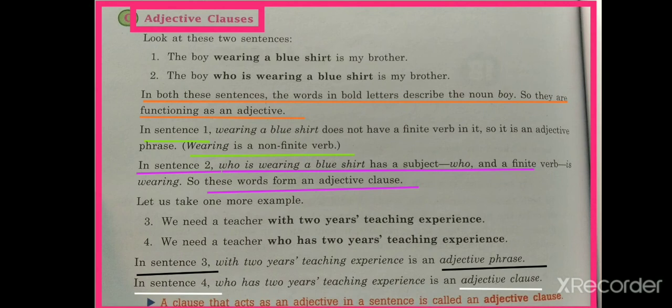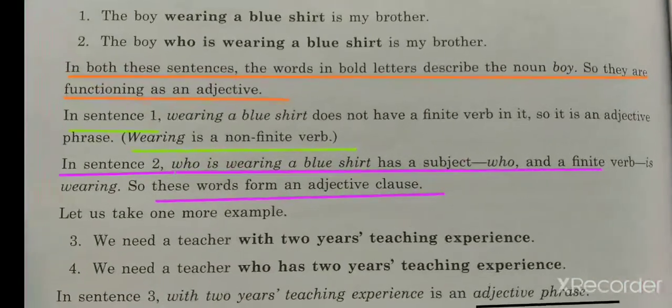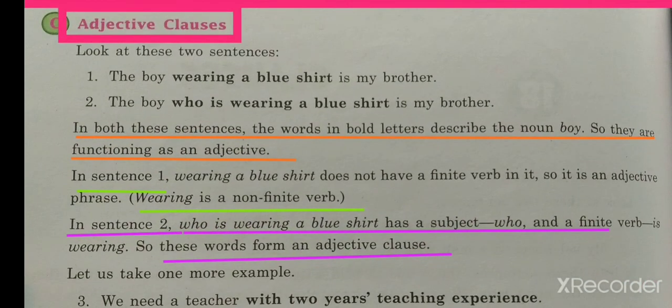Now there are three kinds of clauses, as there are of phrases: adjective clause, adverb clause and noun clause. Today we will study about adjective clause. As the name itself indicates, a group of words which has a subject and a finite verb is known as a clause. If that group of words is used in a sentence as an adjective, then it is an adjective clause.